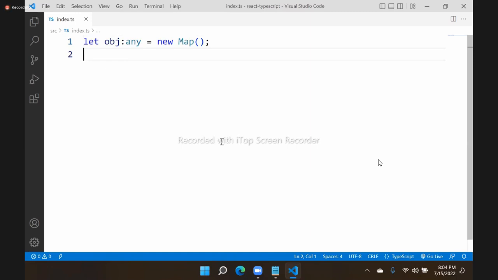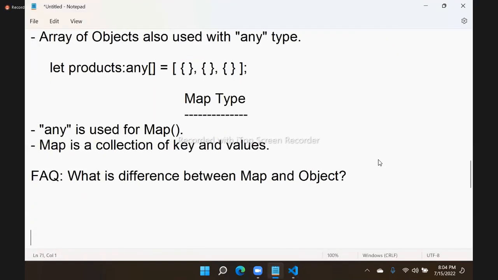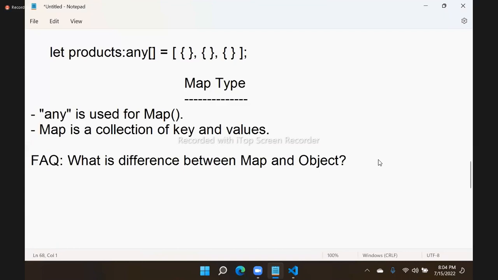Actually, what is the difference between map and objects? That's a very popular question asked these days in all technologies where TypeScript is used. Of course, it is a part of JavaScript only.